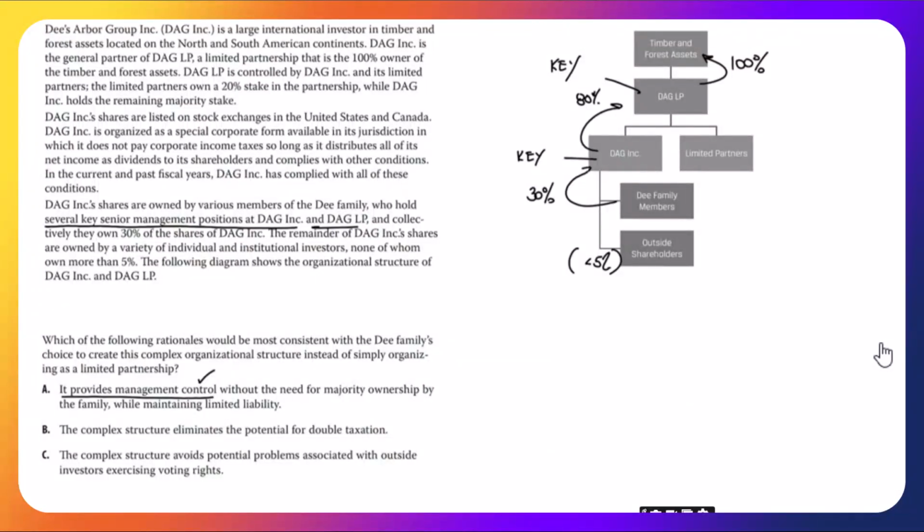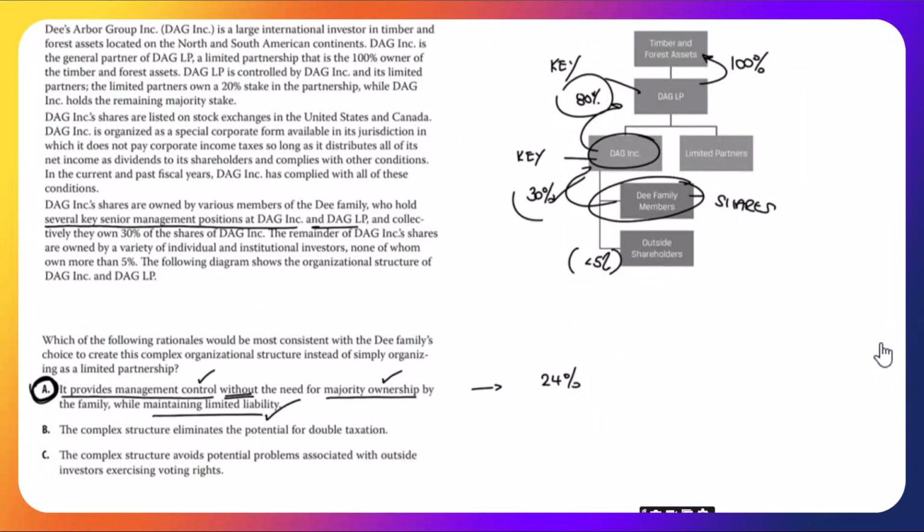Without the need for majority ownership by the family, that's true, they only have 30%. Whilst maintaining limited liability, what do they own? They own shares in a publicly traded corporation. That means limited liability. A is actually correct. They do have management control, but as we said earlier on, they only actually own 24% of the timber and forest assets via this 30 and 80. Let's just check the other two answers.